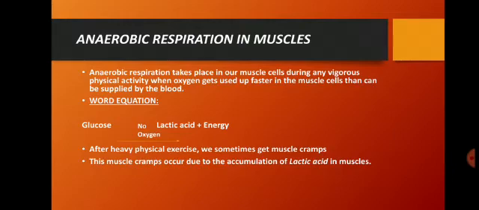Now, anaerobic respiration by muscles brings about partial breakdown of glucose to form lactic acid. Since lactic acid is produced, it gets accumulated in the muscle, and this accumulation of lactic acid causes muscle cramp.